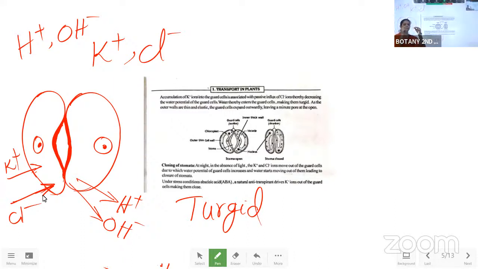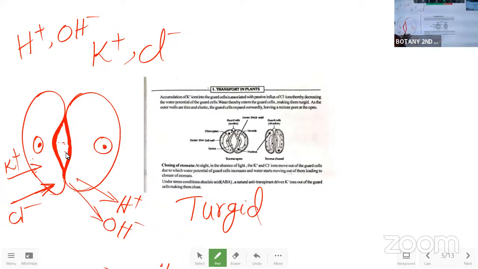So see, if you put the thumb and the first finger like this, you can see a small gap in between. That is the stoma. Okay, this is the one. So once it was pulled, if my hand was stretched, then this opening will widen up, isn't it? And once the stress was released from my hands, then I can close this. I can come to closure. The two hands can come to closure now. That's the closing of the stomatal apparatus.